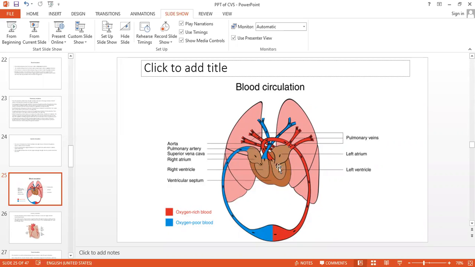And pulmonary circulation means from the right ventricle to the pulmonary artery, and the pulmonary artery drops the blood into the lungs, where it gets purified and oxygenated, and then the oxygenated blood comes via the pulmonary vein into the left auricle. That is the pulmonary circulation. This is all about the systemic and pulmonary circulation.